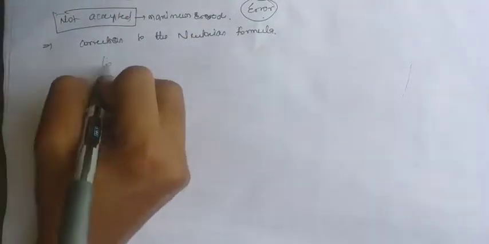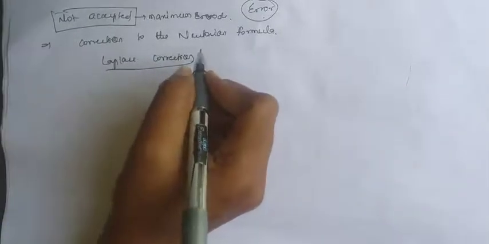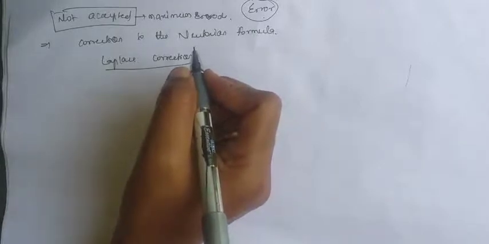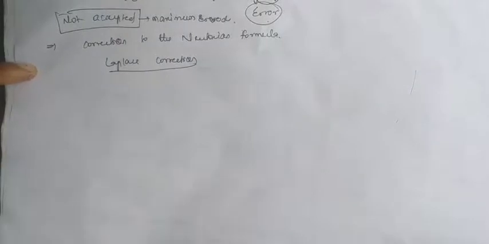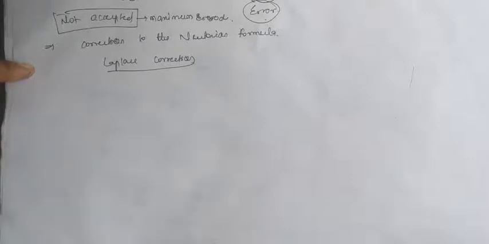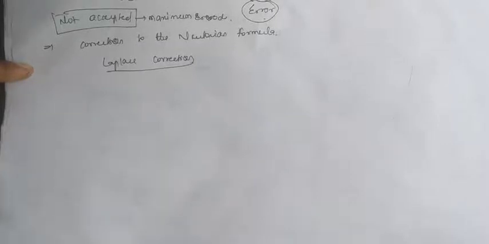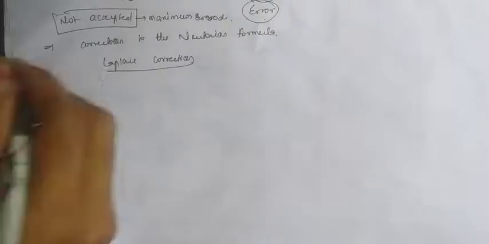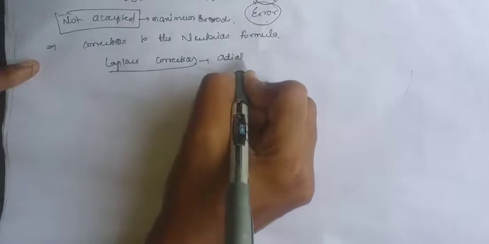The Laplace correction means that when we speak, the vibrations are very fast, around 400 vibrations per second. As the vibrations are very fast, within that small time period there is no heat loss. During this time it can't lose heat to the atmosphere due to the compression, so it is an adiabatic change. So here he considered the change to be adiabatic.